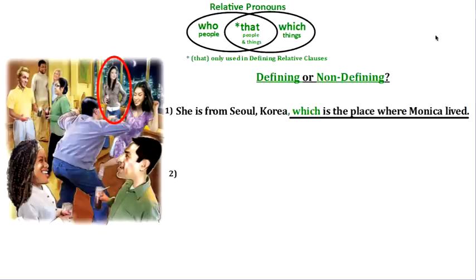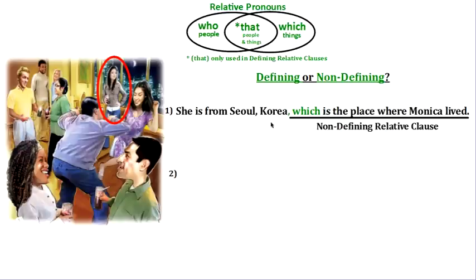Okay, so let's do some extra practice. We're going to talk about this girl. If we remember, her name was Kim, and they were talking about her. So I want you to look at this sentence, and I want you to decide if this is a defining or a non-defining relative clause that we see here. It says, she is from Seoul, Korea, which is the place where Monica lived. Okay, so is this defining or non-defining? If you said non-defining relative clause, you're correct.